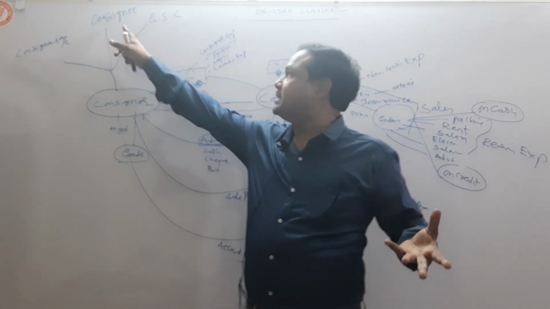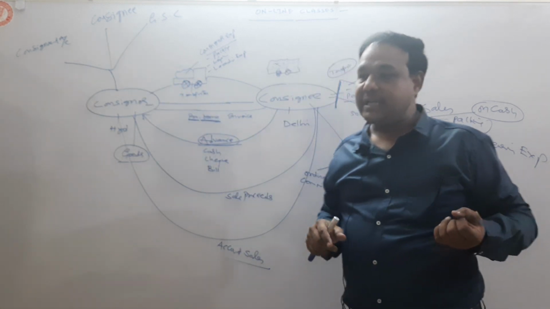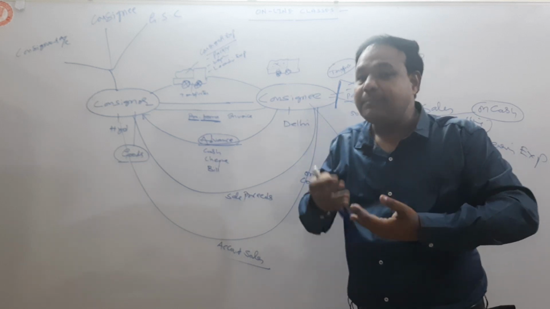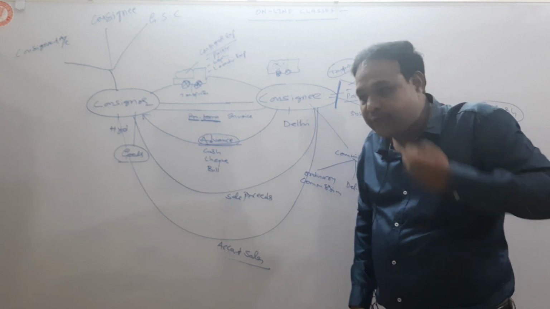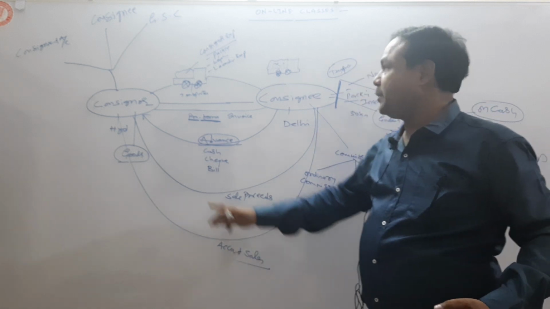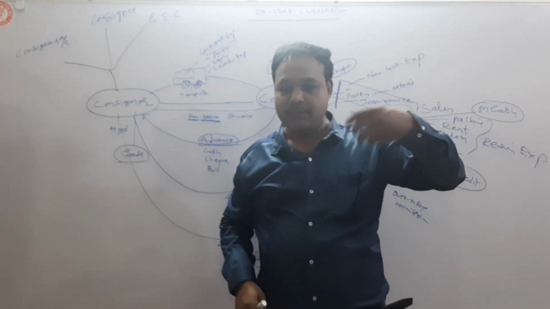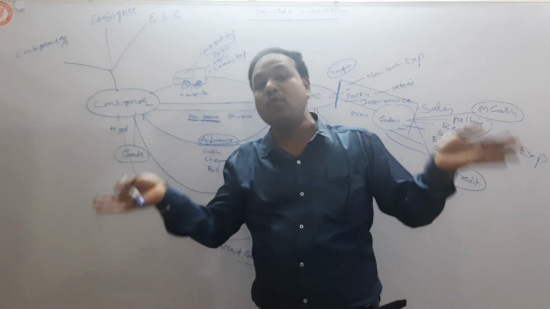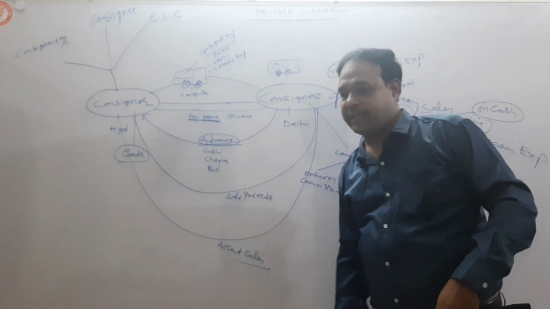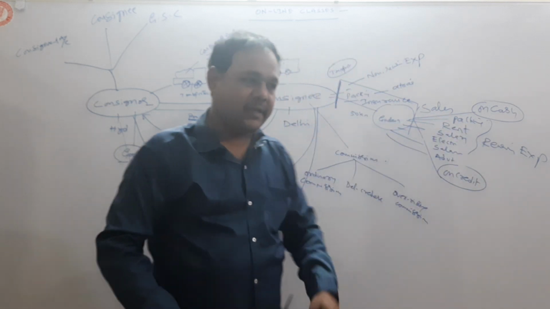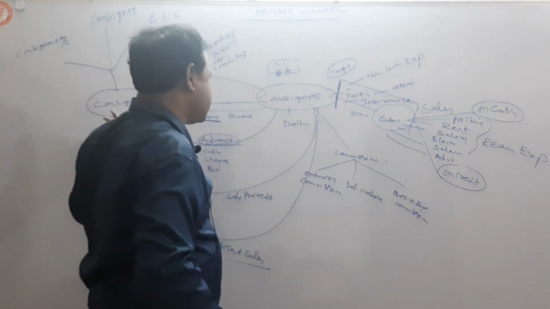He prepares the consignee account to know the balance due from the consignee, the amount to be received from the consignee. He prepares the goods sent on consignment account to know how much goods are transferred to the consignee.